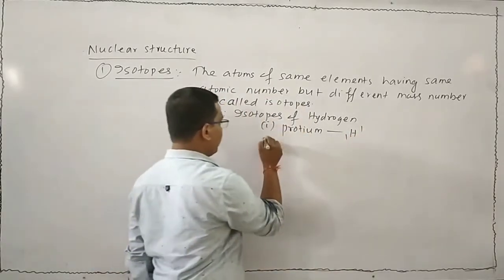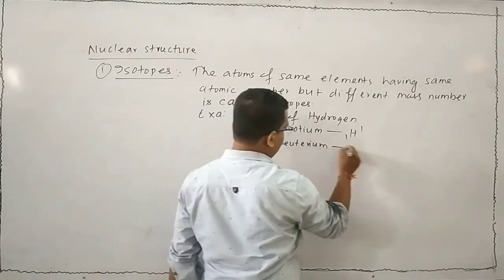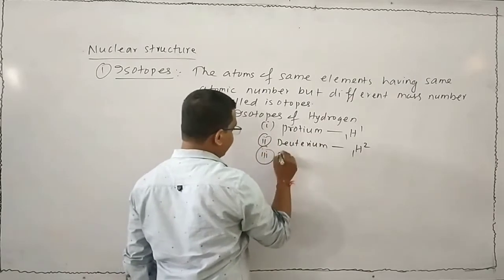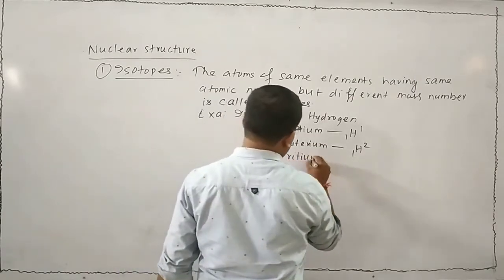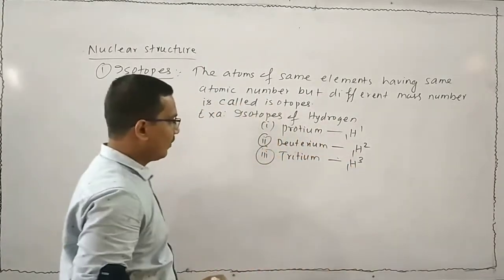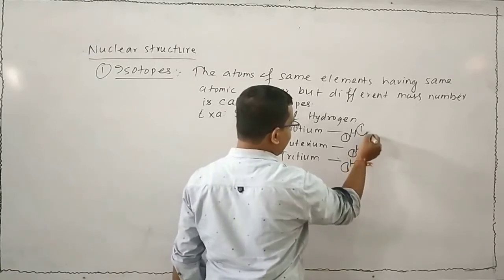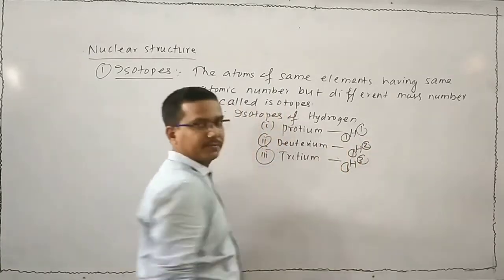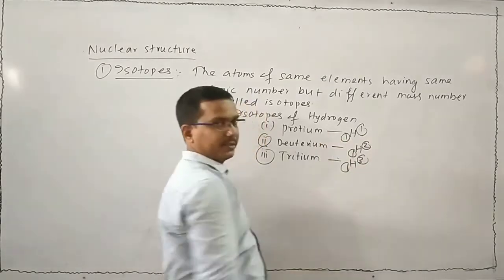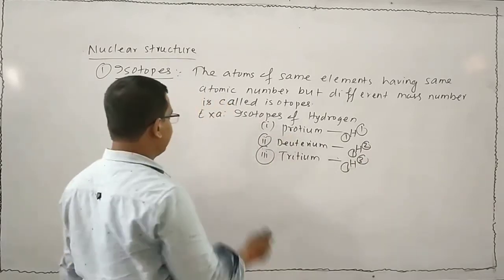Another is deuterium, that is H2 (1H2). Third is tritium, that is H3 (1H3). Look at that. The atomic number is same, but the mass number is different. So these three are called isotopes to each other.